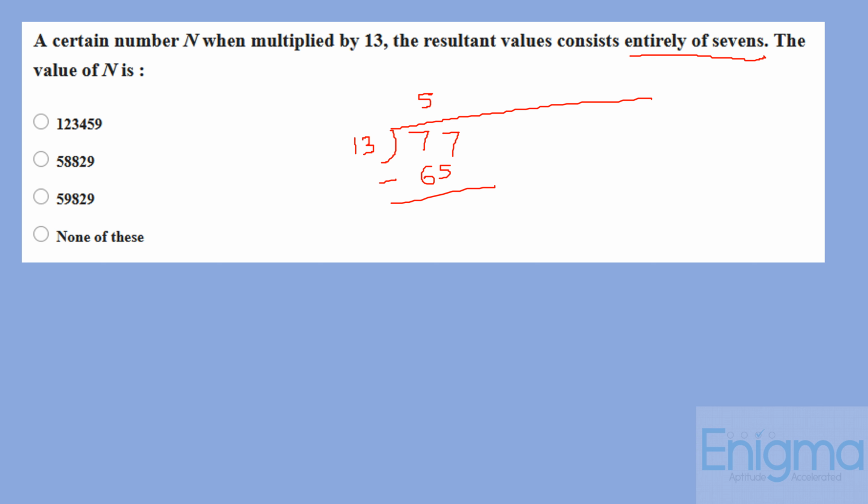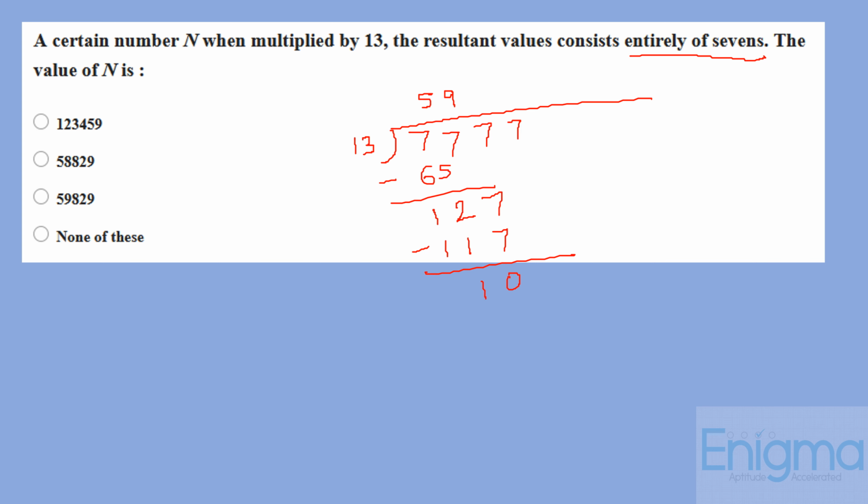we'll start like this. 13 fives are 65. So the remainder is 12. So we add another 7 here. Let's see if this is divisible. Now 127 is also not divisible by 13. The nearest multiple of 13 is 13 nines are 117. So we have remainder 10.